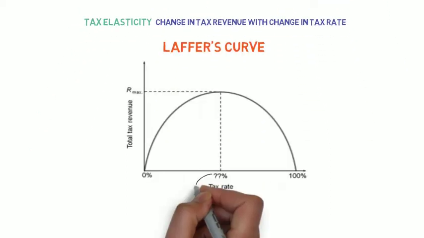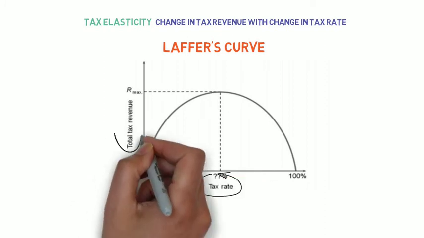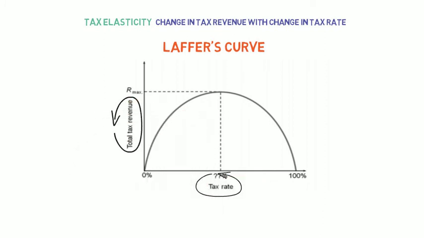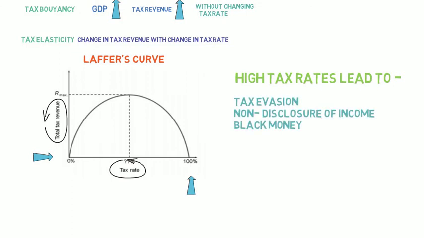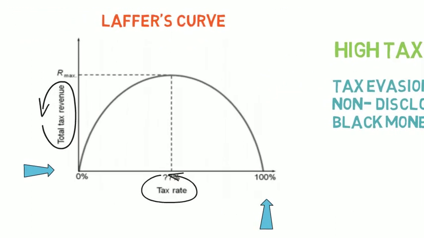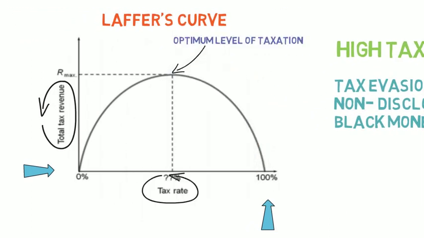Laffer's curve illustrates the relationship between tax rates and tax revenue. Initially, an increase in tax rates results in increased tax revenue. But beyond a point, increased tax rates act as a disincentive to tax generating activities and thus result in decreased tax revenue. This happens because high tax rates lead to tax evasion, non-disclosure of income, and black money. Thus, Laffer's curve helps in determining the optimum level of taxation.